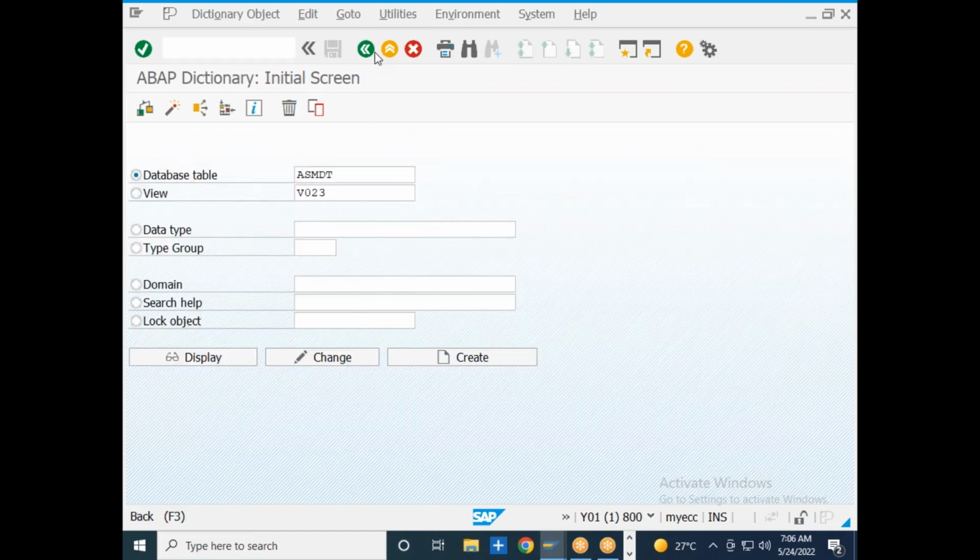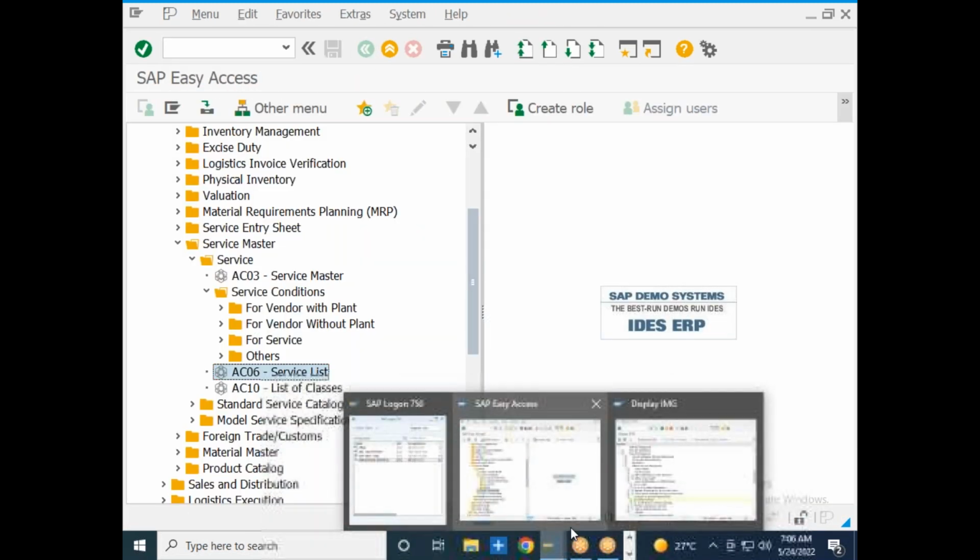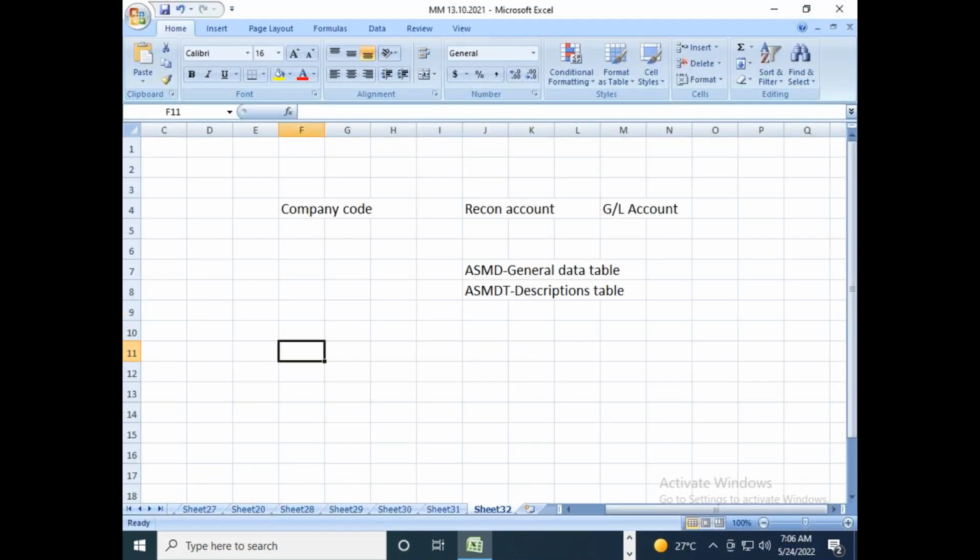Then what next? The next master data is the purchasing info records. What is the info record? An info record is one of the database master data in SAP materials management, which is used to maintain the prices for a particular combination of material, vendor, purchasing organization, plant, and the type of procurement which you are trying to do.